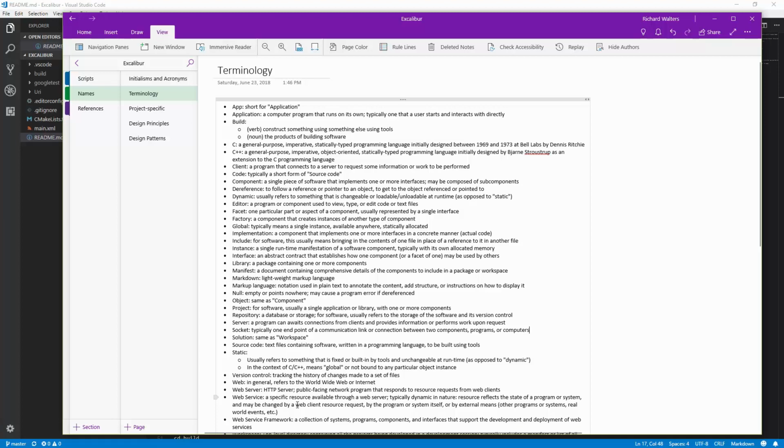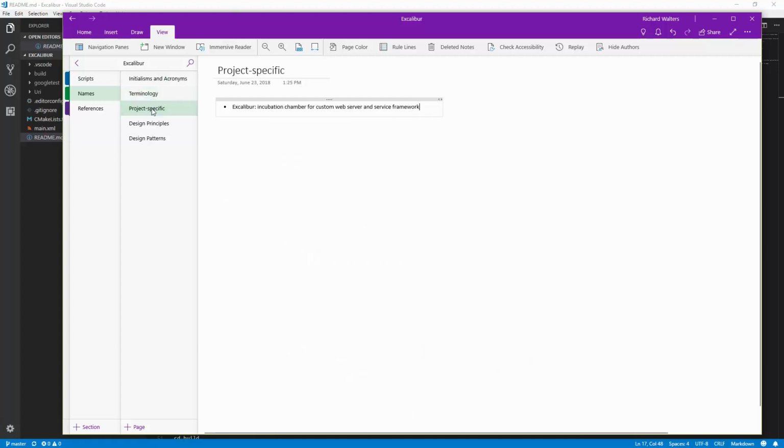So this isn't intended to be a complete replacement for the web. You can always look stuff up, of course. I just wanted to have one place for two things. I wanted to summarize the terms I use and describe them in my own words, so that if the terms might differ from common use, you can see how I use the words. Also, it's just a more convenient place so that you don't have to Google search if you just want to quickly look up what some word means. I'll have some project-specific words. The first one I made was Excalibur, just to name the project something.